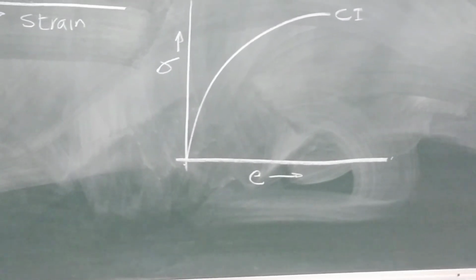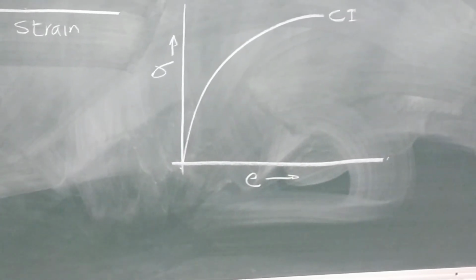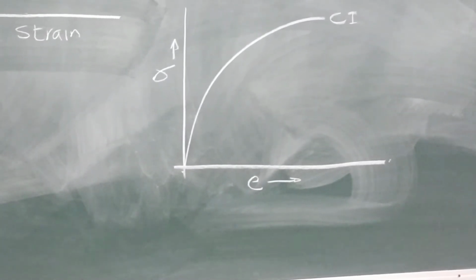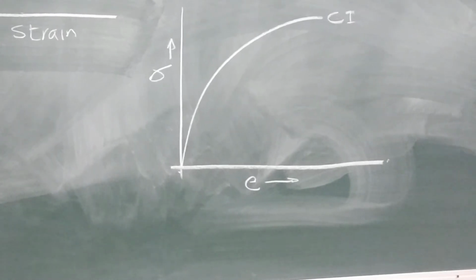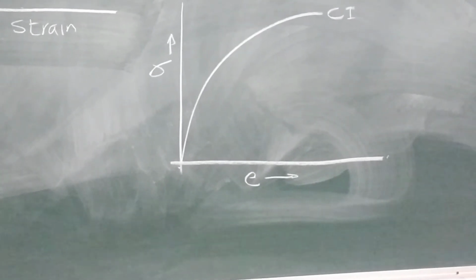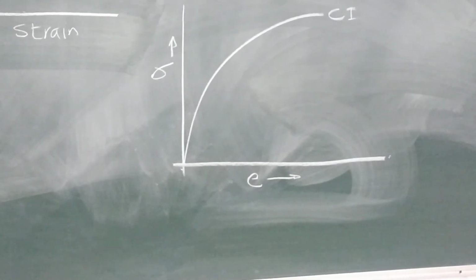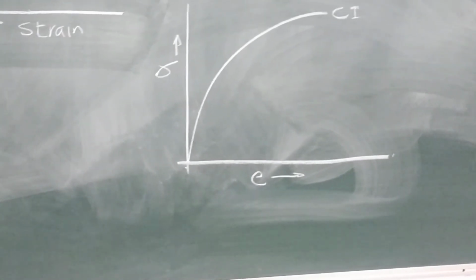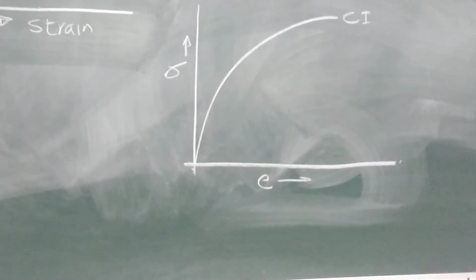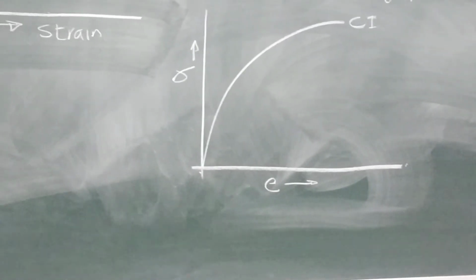In such cases, where the yield point is not clearly defined, it is taken as the point of some definite amount of permanent strain. It is obtained by the offset method. The stress corresponding to the point is called yield stress or proof stress.